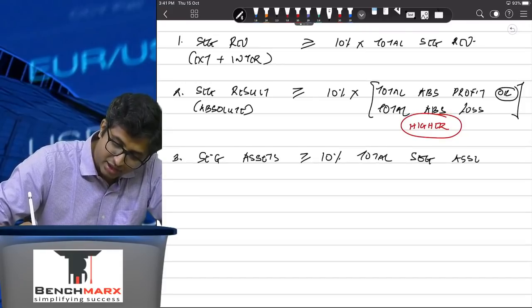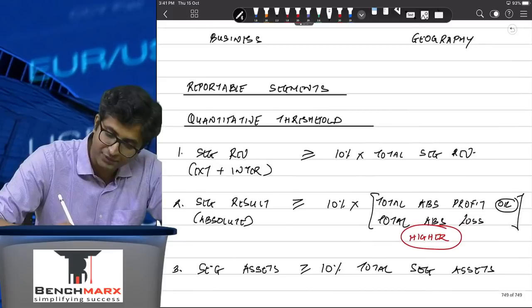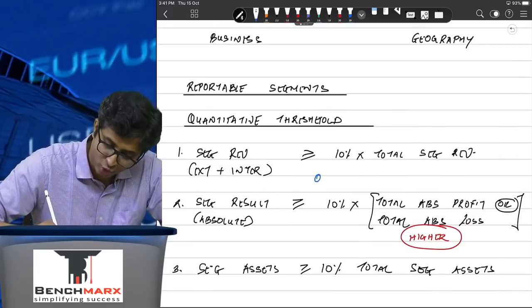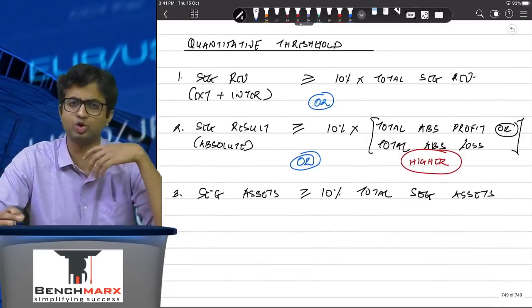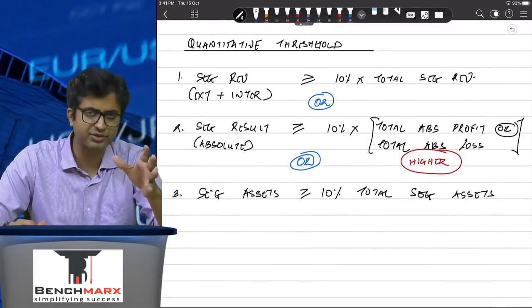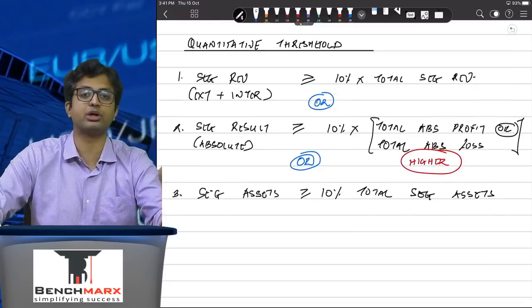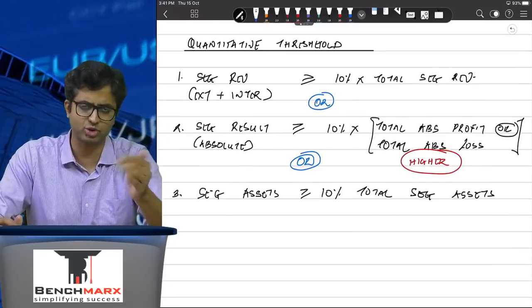Achha, does a segment need to fulfill all the three criteria? The answer is no. It has to fulfill any one of the criteria for it to be reportable. So with either one of them getting triggered, your segment is an important segment, and it has to be disclosed. You don't have a choice.